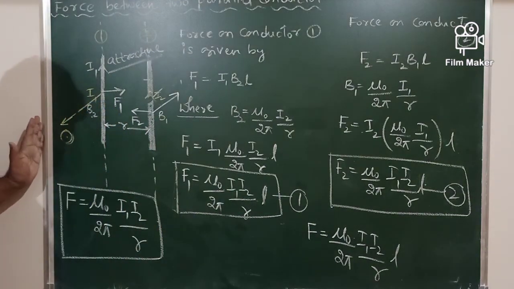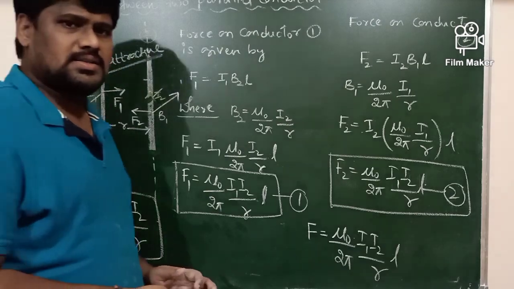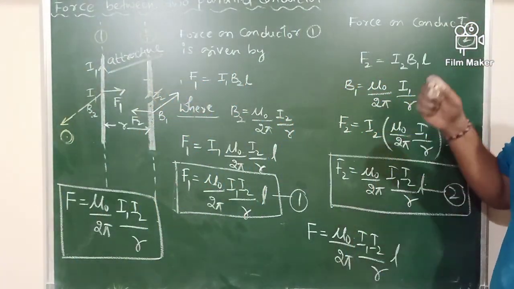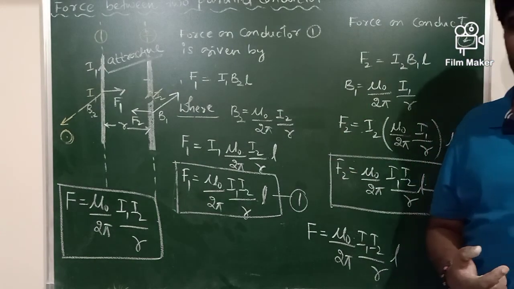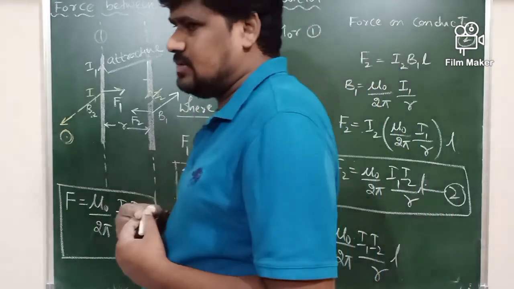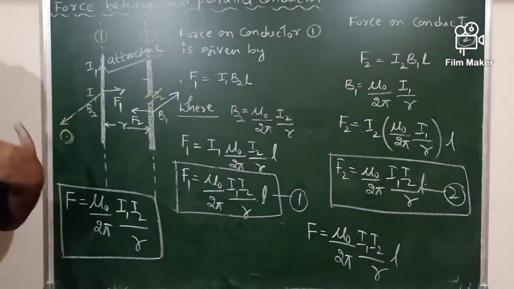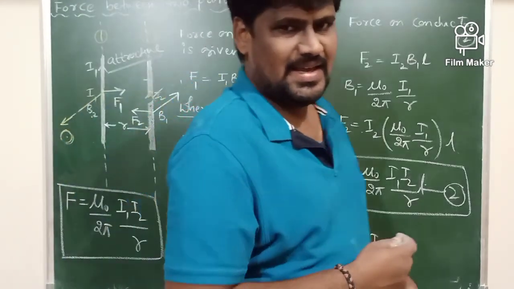So this is the expression for the force between two parallel conductors, and as far as your board examination is concerned, it is one of the expected, very important 5 mark questions. Many times this question has been asked in the examination. So we have the best chance, the maximum chance of getting this question in the examination.